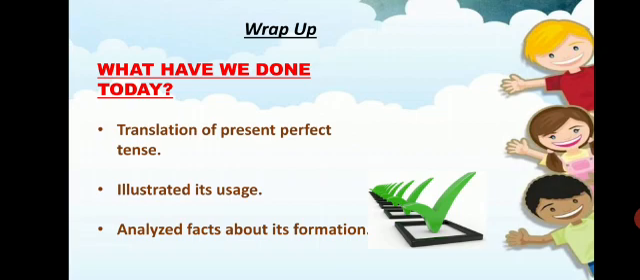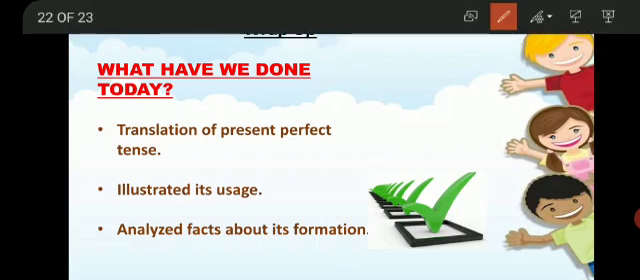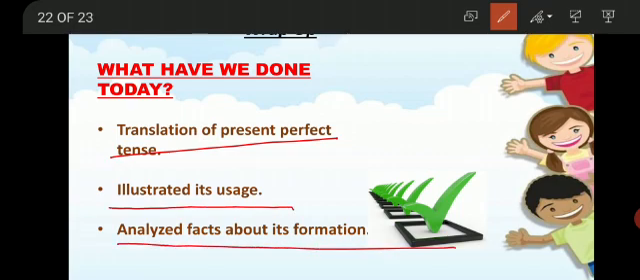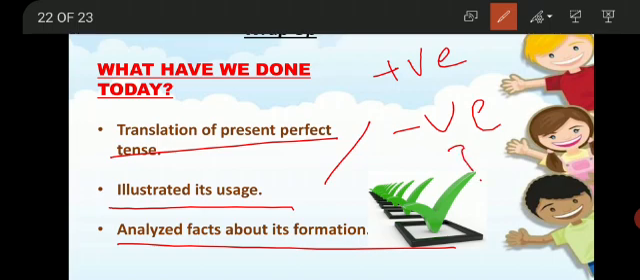Now it's time for a big fat review of what we have done today. We did translation of present perfect tense, then we illustrated its usage, and then we analyzed some facts about its formation, and in the formation we talked about the 3 types of sentences: positive, negative, and interrogative sentences.